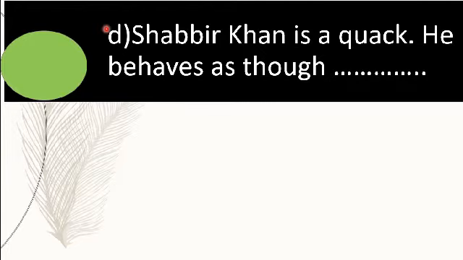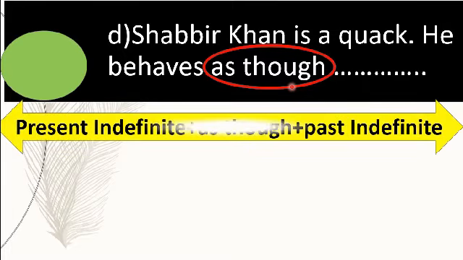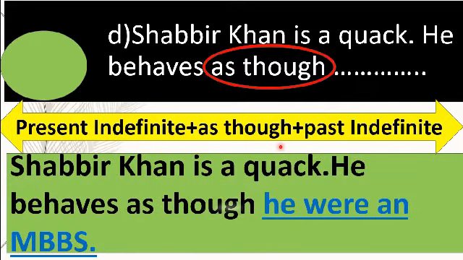Question number D. Sabbir Khan is a quack. He behaves as though dash. Dear students, before as though, if you find present indefinite form, after as though, the clause will be written by following past indefinite form. So, according to the structure, you have written the sentence in this way.